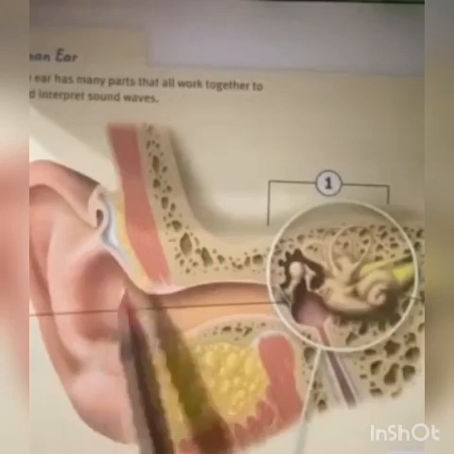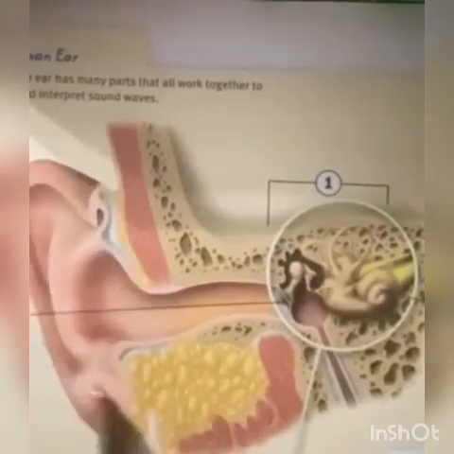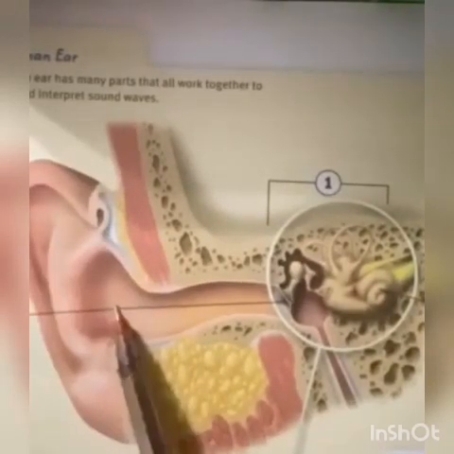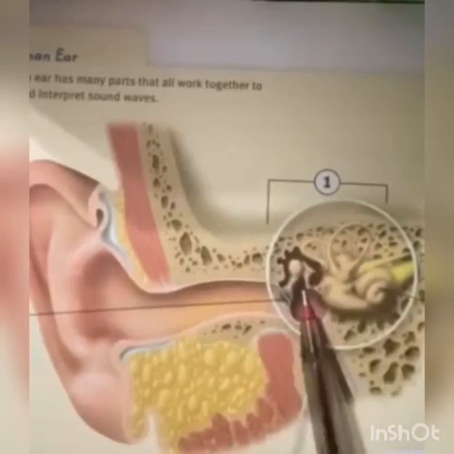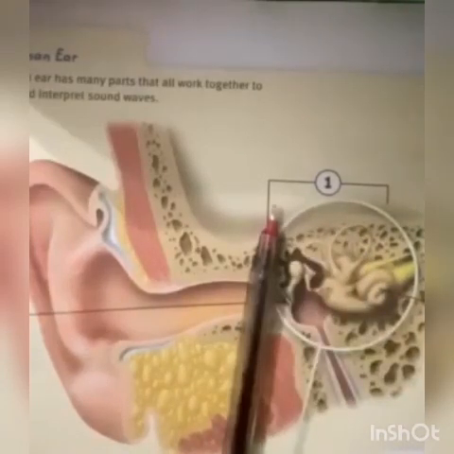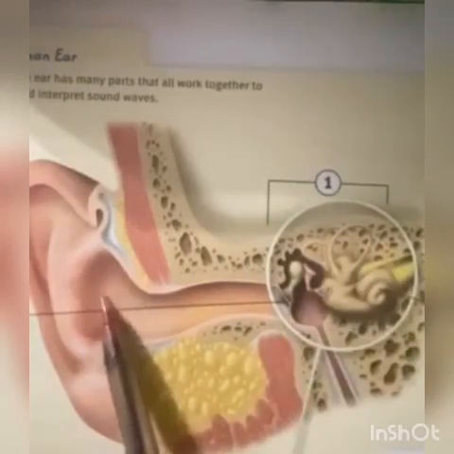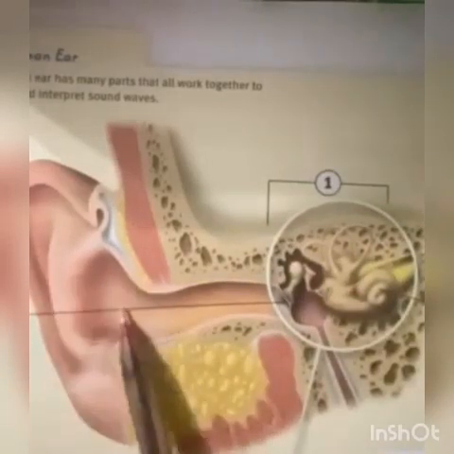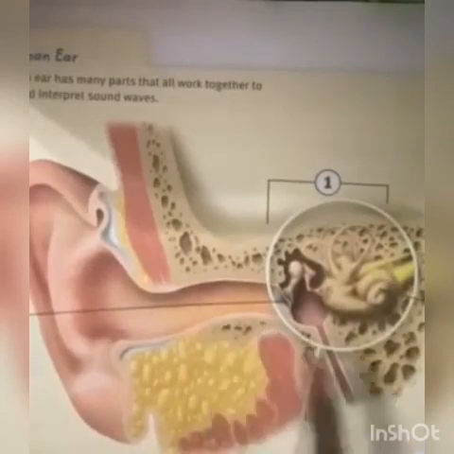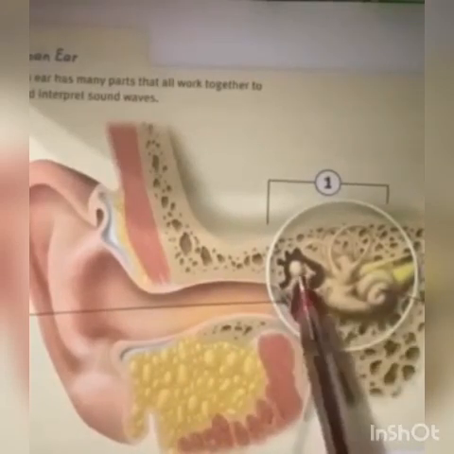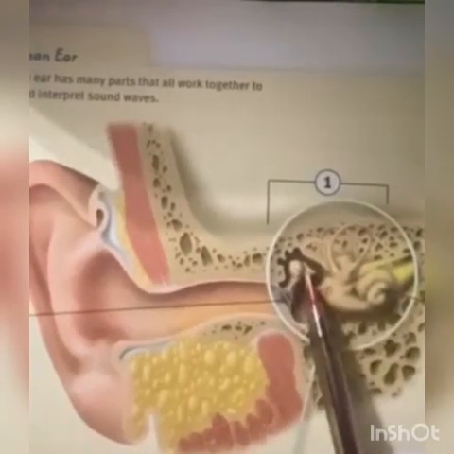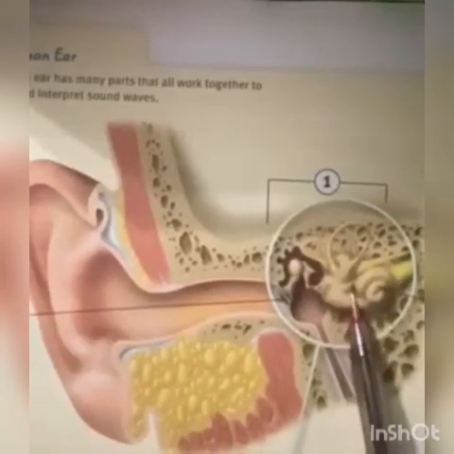Again, the vibration enters from the outer ear to the ear canal, to the middle ear, and then to the inner ear. So from the pinna, ear canal, the eardrum vibrates the hammer, anvil, stirrup, to the cochlea, the tiny hairs.